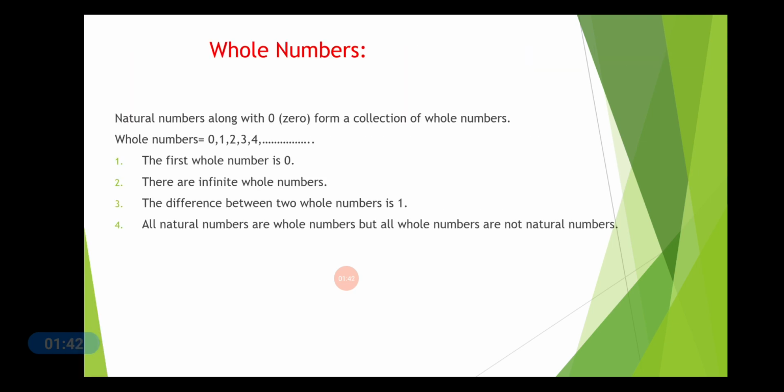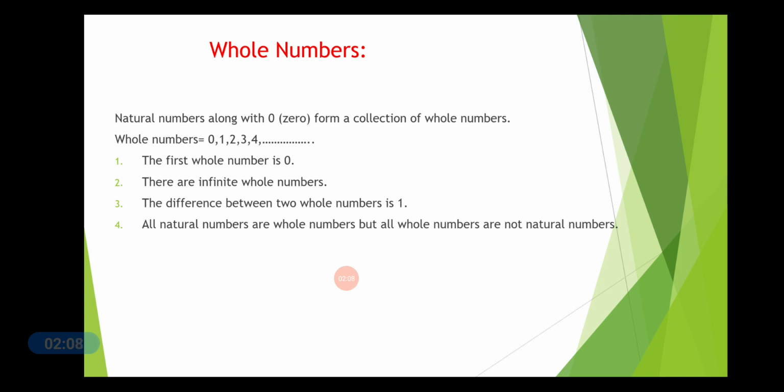Whole numbers. Natural numbers along with 0 form a collection of whole numbers. So, whole numbers start from 0 and then all the natural numbers are included in it. The first whole number is 0. There are infinite whole numbers. The difference between two consecutive whole numbers is 1.